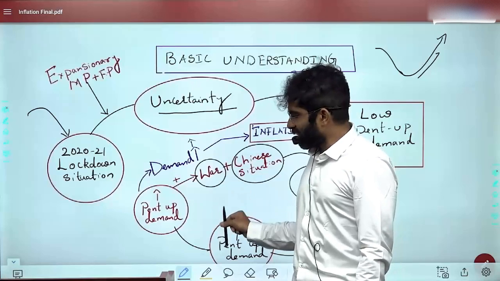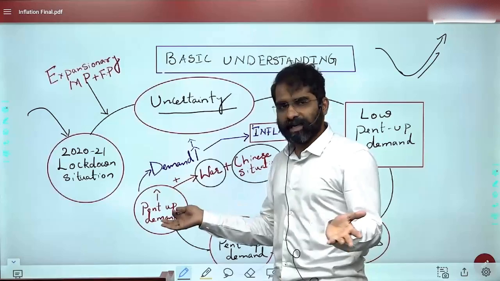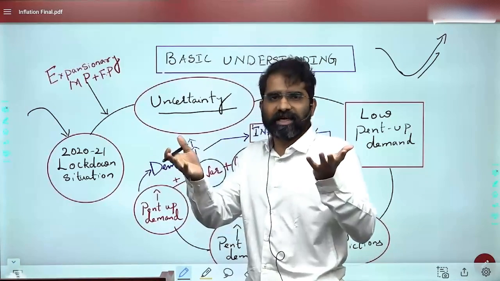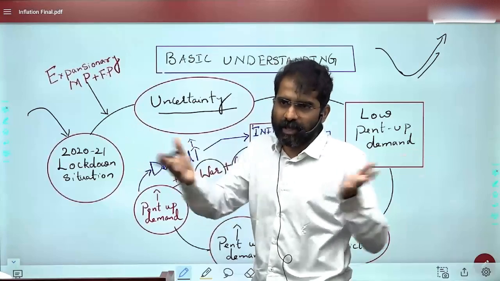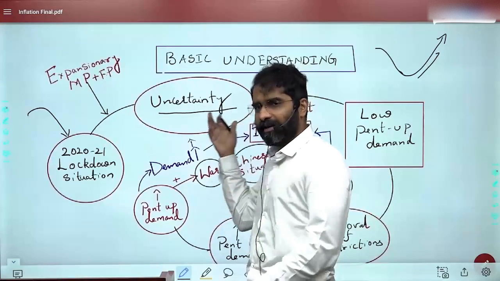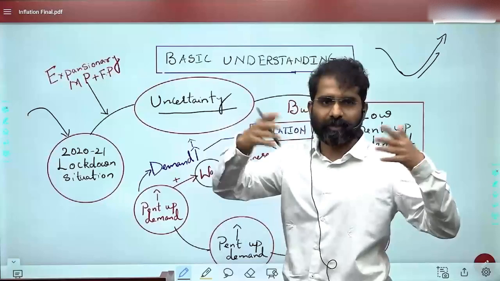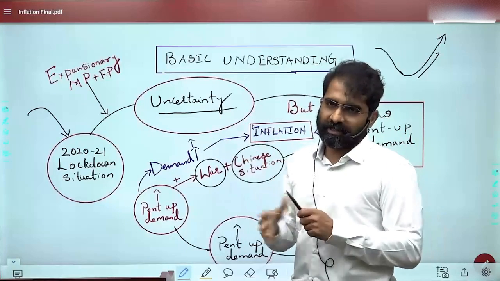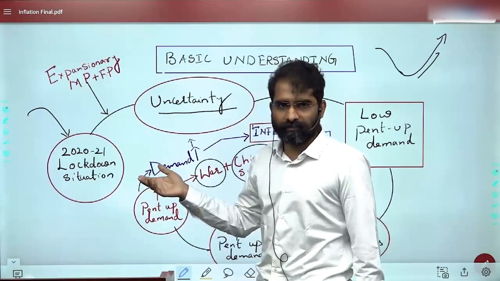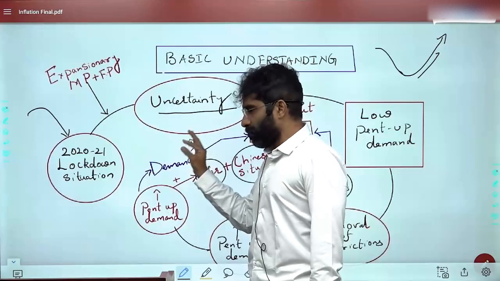Now, along with this increase in the pent-up demand, which has basically increased the overall demand, what is the observation? The demand was increasing at a faster pace, but the supply was not matching the demand. Demand was increasing because they had cash, money in hand, because of the stimulus policies followed. So they were spending money to buy products, and because of that, there was too much demand, but supply was not matching. The supply will take some more time. The production did not increase in line with the demand, and this has created problems of inflation.